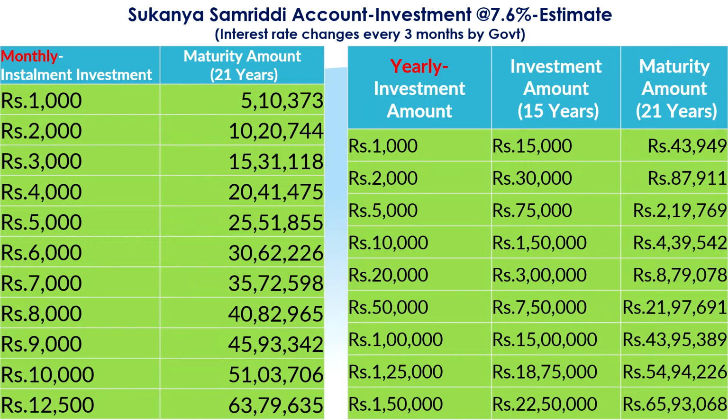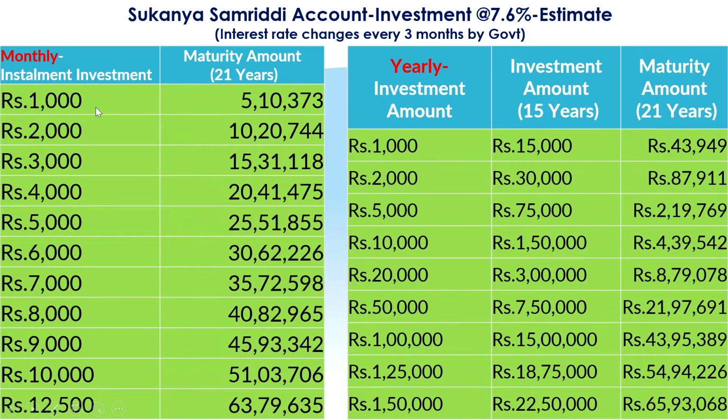That means you can deposit today and give a gap of 5 or 10 days, then deposit again. Whenever you have money with you, you can deposit like that. There is no specific limit. It is as good as an SB account, but the interest rate is 7.6, which is the highest among the accounts in the post office, any bank or elsewhere.